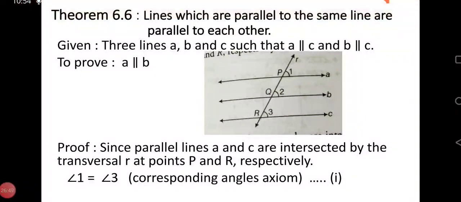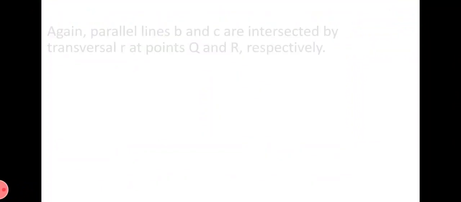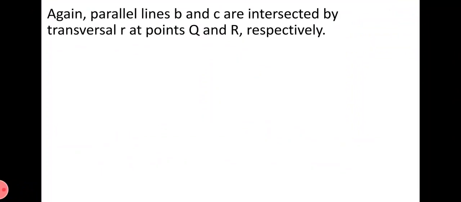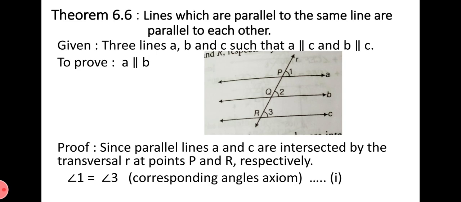Now further it is also given that parallel lines B and C are intersected by transversal R at points Q and R respectively. Let's see in the figure.